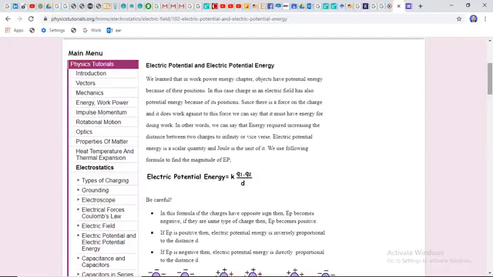That is why the electric potential term can be derived on the basis of electric field intensity. We learned in the work, power, energy chapter that objects have potential energy because of their positions. In this case, a charge in an electric field also has potential energy because of its position.